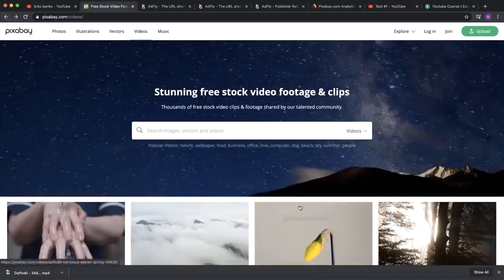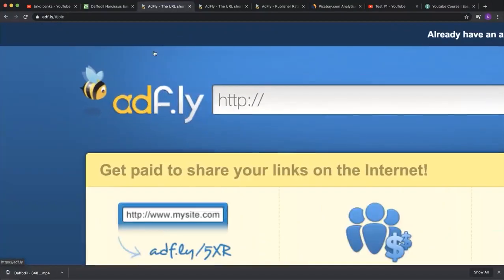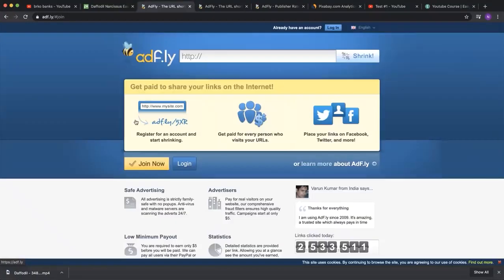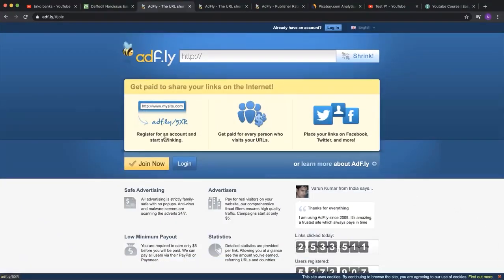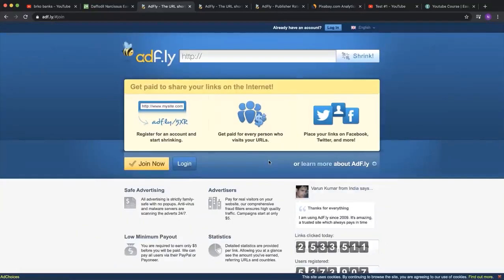You may search on Google for AdFly, or you could see right here the name of the website. What this website does is you can go and create a short URL for every single website in the world, and you get paid for everyone who visits that URL. You make money when a person clicks on your link, and they are not going to buy anything. Nowadays this website has over 2.5 million clicks, so they have made a lot of cash with